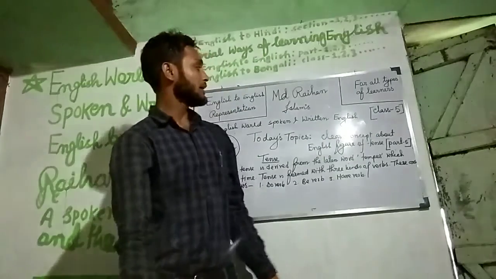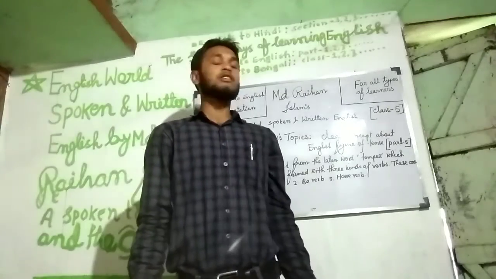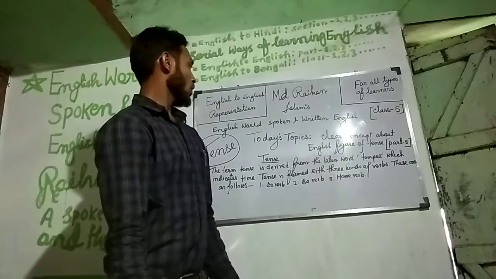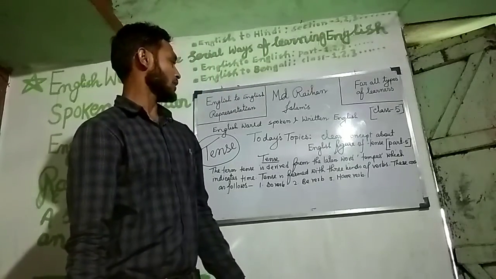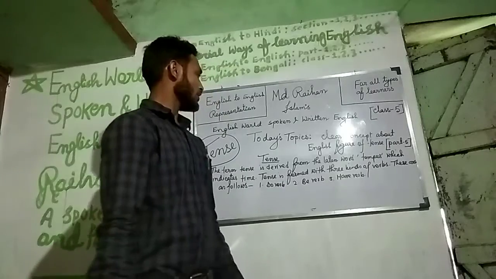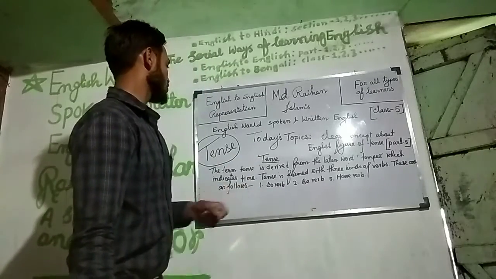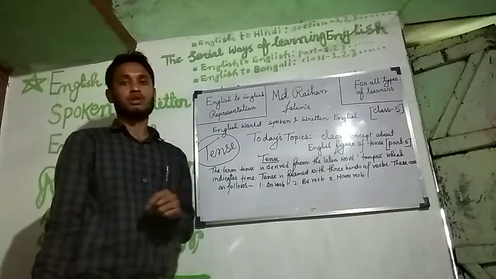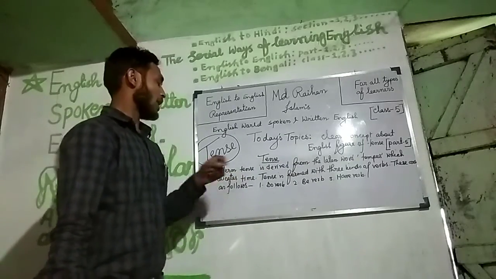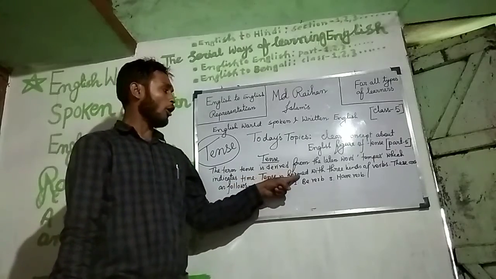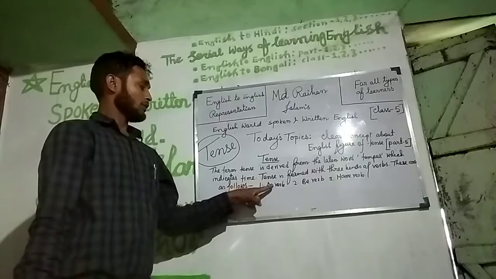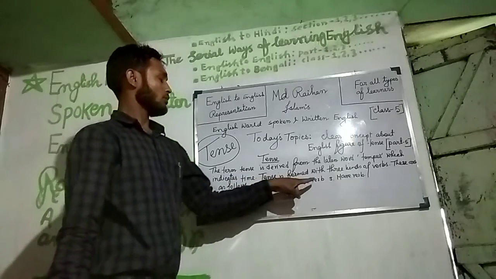Today's topic: a clear concept about the English figure of tense, class 5. First of all, we shall try to define tense. The term tense is derived from the Latin word tempus, which indicates time. Tense is formed with three kinds of verbs. These are as follows: the do verb, be verb, and have verb.